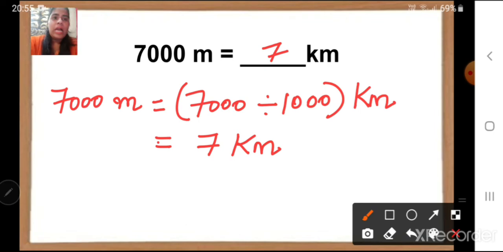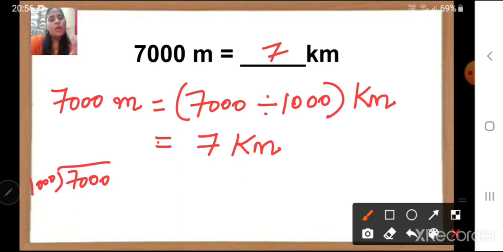Children, I will show you the division also. 7000 divided by 1000. So children, 1000 table, it is same as hundreds table or tens table. Correct? How we did 100 ones are 100, 100 twos are 200, 100 threes are 300.